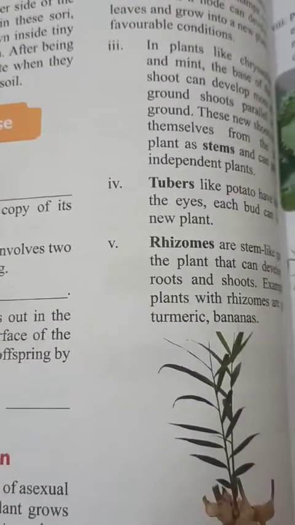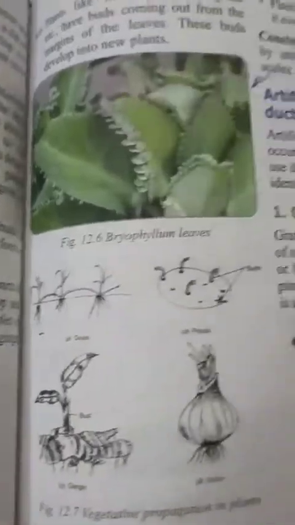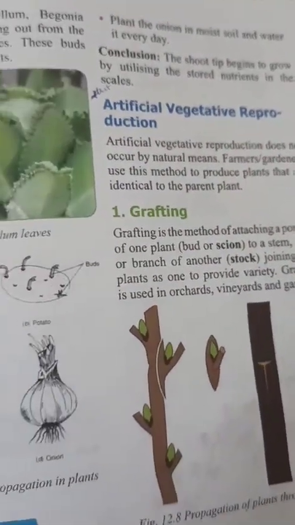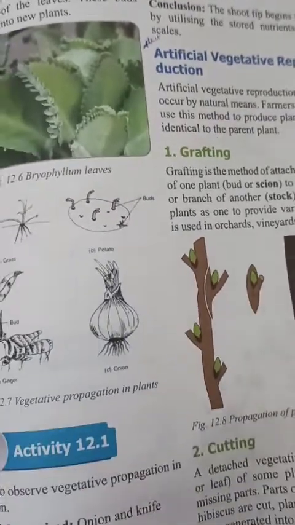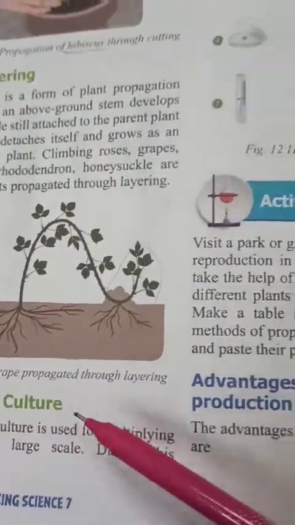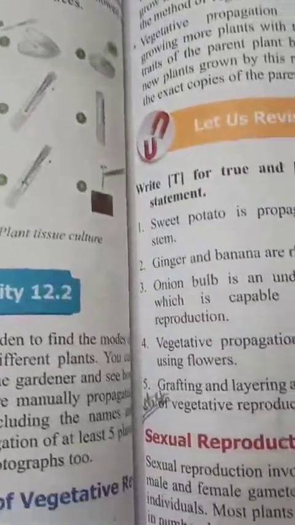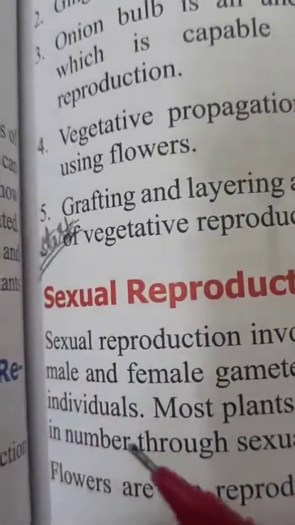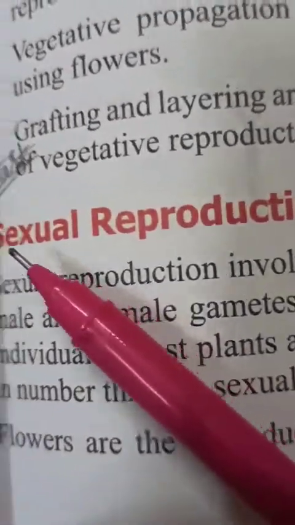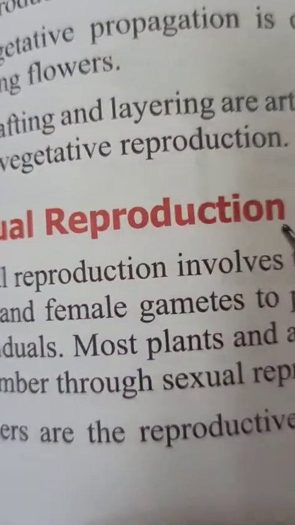We even studied in the last class the artificial vegetative reproduction also, like grafting, cutting, layering and tissue culture. So today we will start our second type of reproduction, which is sexual reproduction.